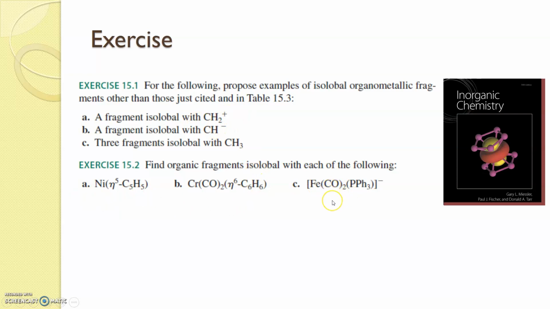You can either refer to the book or you can do the exercise on your own. I have shared the PDF of the whole PowerPoint presentation for your reference, so you can also make note of the problem from the PDF.